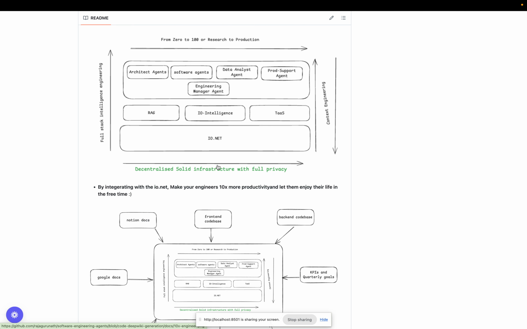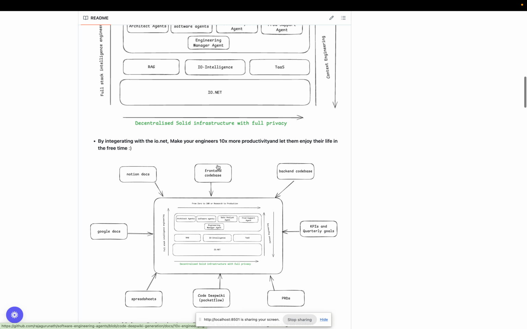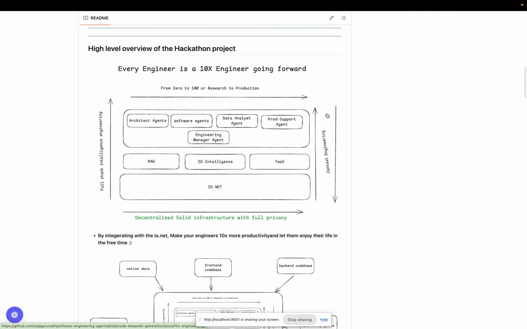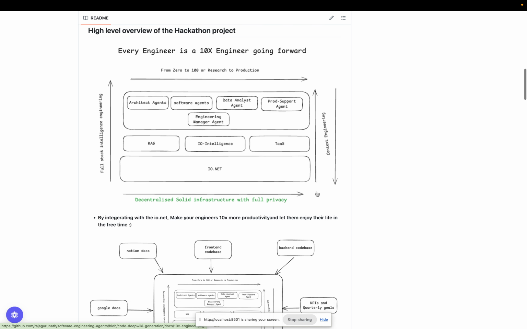So the two or three people involved in your startup or enterprise will be helping with context engineering. That is one of the trickiest and most time consuming parts. All other things we can provide: 80% of it is already available, and you can use our project repo and the IO.net infrastructure. With a good price, you can get all this intelligence layer, RAG, tasks, the full stack engineering layer, a full stack intelligence layer. But the context engineering you have to work on.